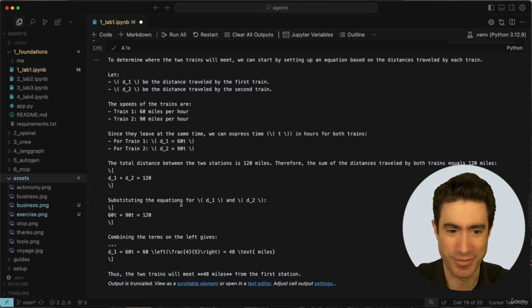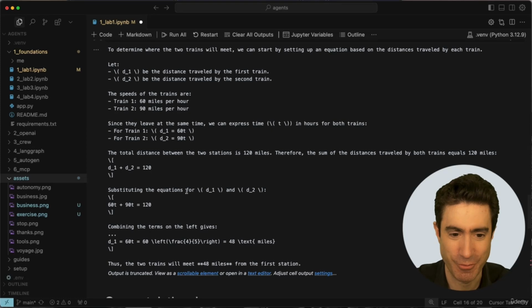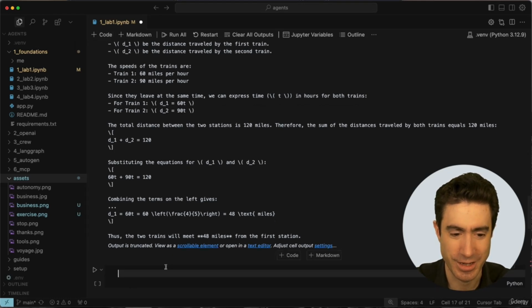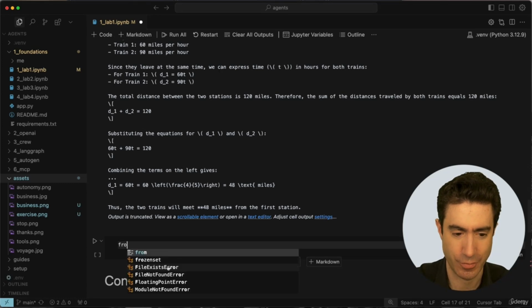And you may know this already. You recognize that this has come back in a form of Markdown. It's got some Markdown stuff in it, which LLMs love to talk in. We can just add in a little code in here, and we can do from